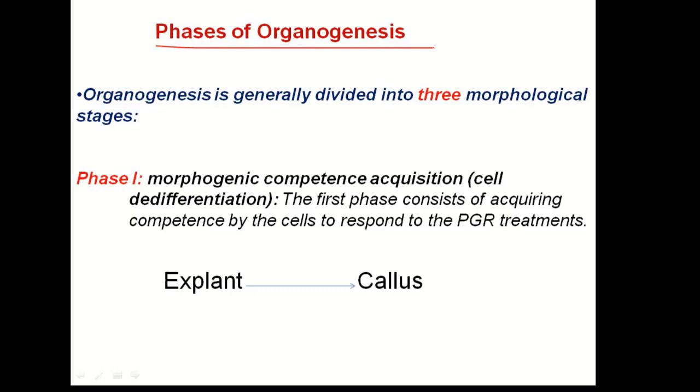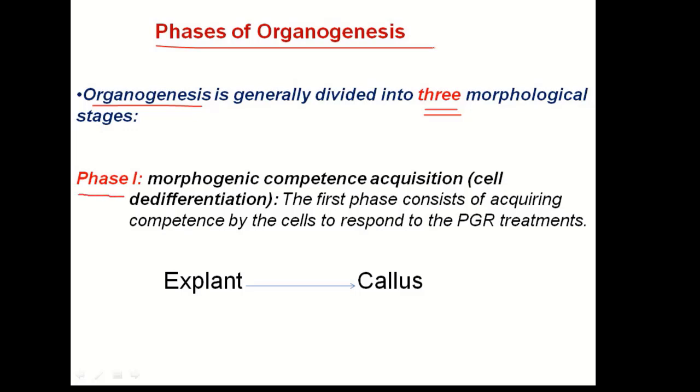Phases of organogenesis. Generally, organogenesis has three phases. The first phase is competence acquisition. The explant acquires the competence to form callus. The second phase is the induction and determinative phase, and the third phase is organ formation. So we will study in detail about the three phases of organogenesis.